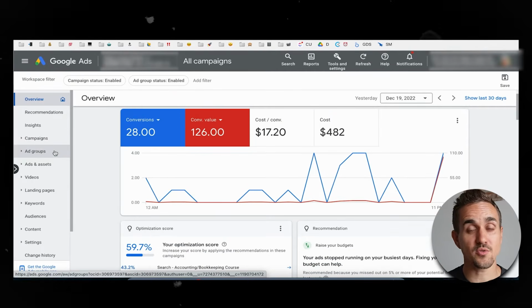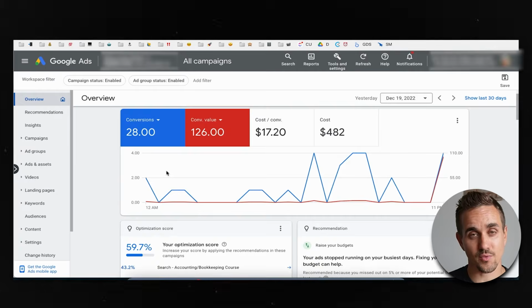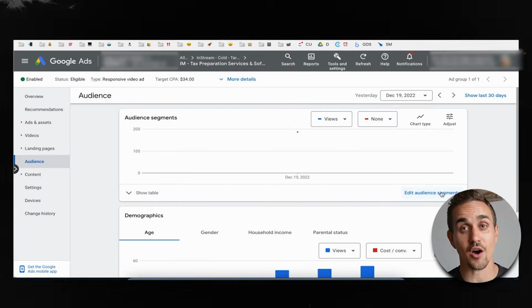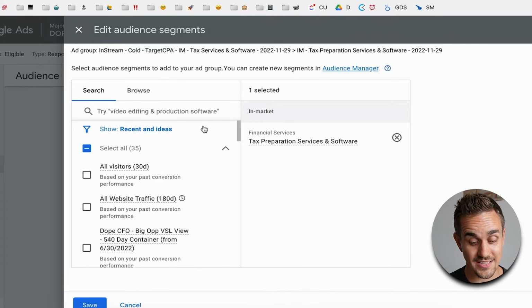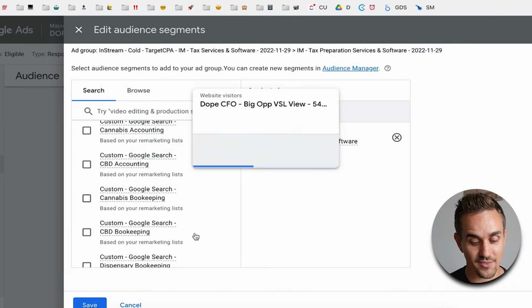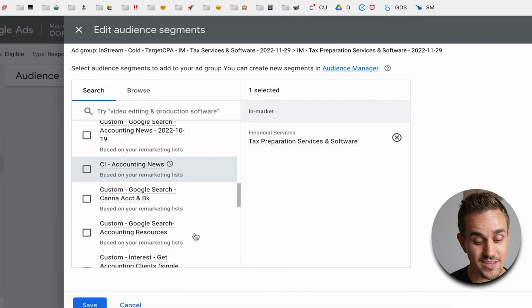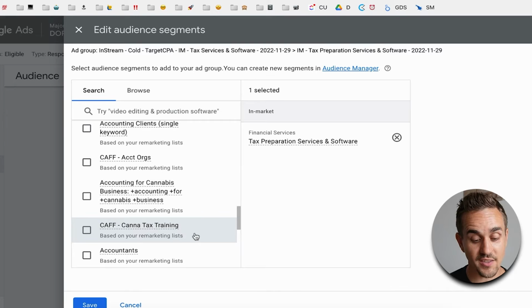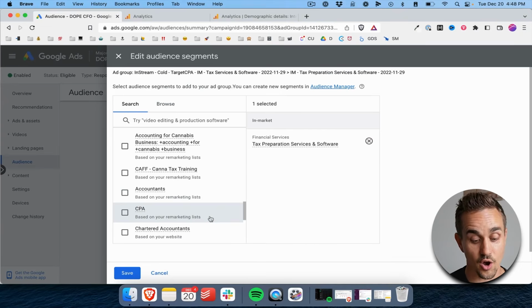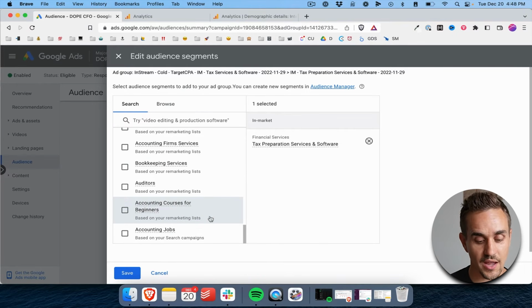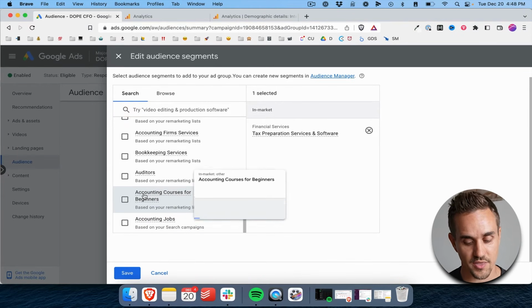So one other place that you can find this is actually inside Google Ads. When you are setting up campaigns and you're in the audience section and the audience segments that you're using to set up your campaigns, you can check out ideas. And a lot of times Google Ads will create audiences for you or give you really good ideas based on all the other data it has about your remarketing list and who's visiting your website and all of that stuff. Google will create a lot of these audiences or come up with different ways to target people. So this is one that we typically use more for expansion when we are getting started.